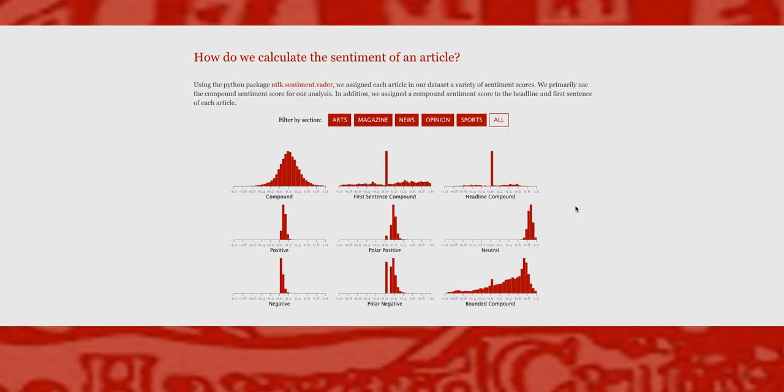First off, the histogram of compound scores is centered at a value greater than 0. Thus, most Crimson articles tend to have positive sentiment. Second, the sentiment of the headline and the sentiment of the first sentence are typically neutral. When not neutral, each score is typically positive. Third, articles with extreme sentiment have typically positive sentiment.